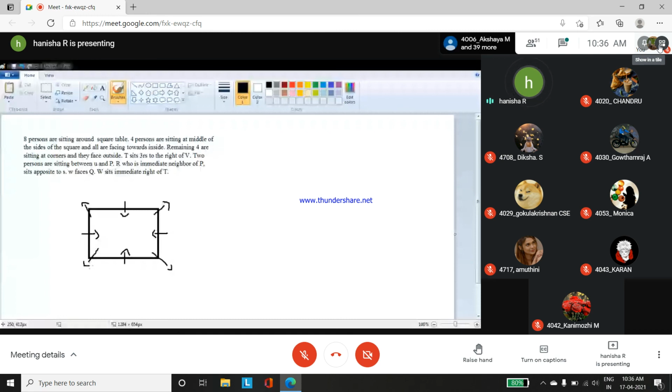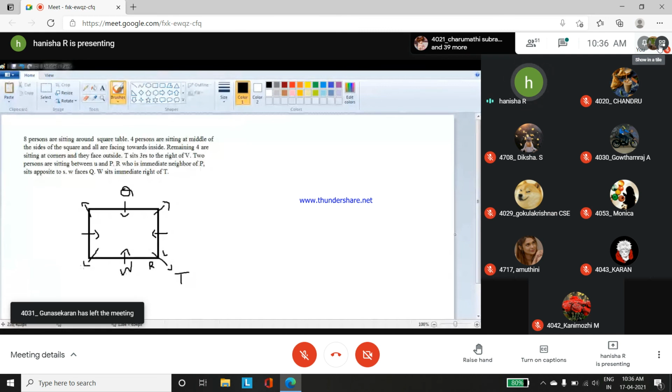Now, T sits third to the right of V. Because we know the positions of W, we got to know three positions. Now I'm going to find a clue in relation to these three positions so that I can fix it easily and fast. So T sits third to the right of V. This is V, this is the right hand side: 1, 2, and 3, you have T. This is also filled. Now two persons are left. There are no clues in relation with U and P. We have only T, W, V, and Q.